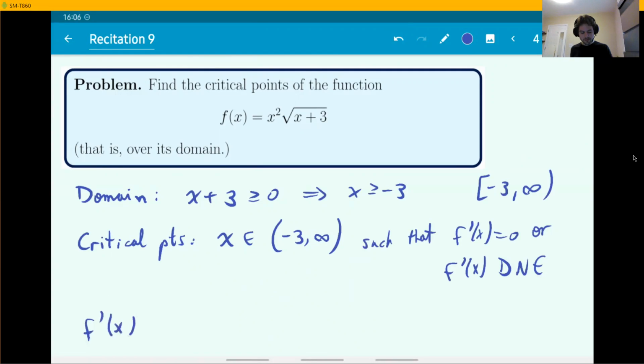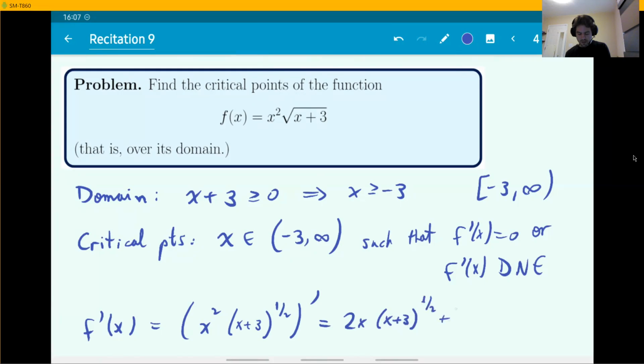All right, the function is x squared times (x plus 3) to the 1/2. To find this derivative, you need the product rule first of all, which is what I'm doing here.